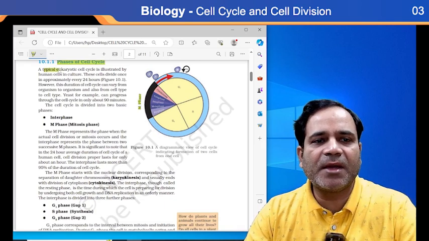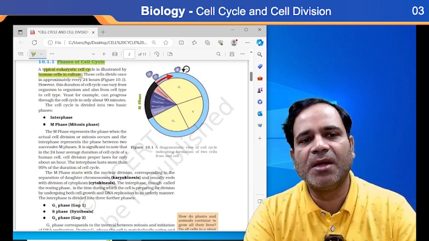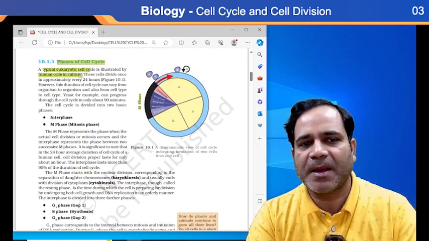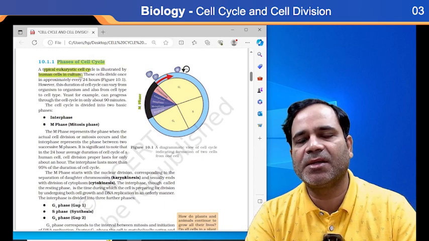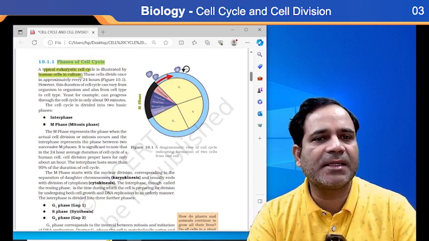A typical eukaryotic cell cycle is illustrated by a human cell in culture. So if anybody asks where the typical eukaryotic cell cycle is illustrated, it is illustrated in a human cell culture, my dear.